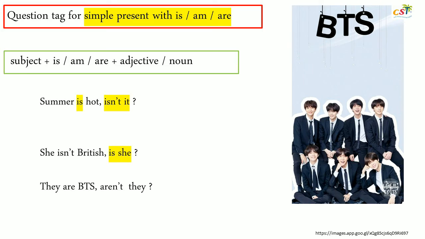Now let's move on with simple present with is, am, are. You don't need verb 1 here. You only need is, am, or are. For the example, summer is hot. It is a positive statement, so the question tag is, isn't it? You're right. She isn't British. Is she? Because she isn't.